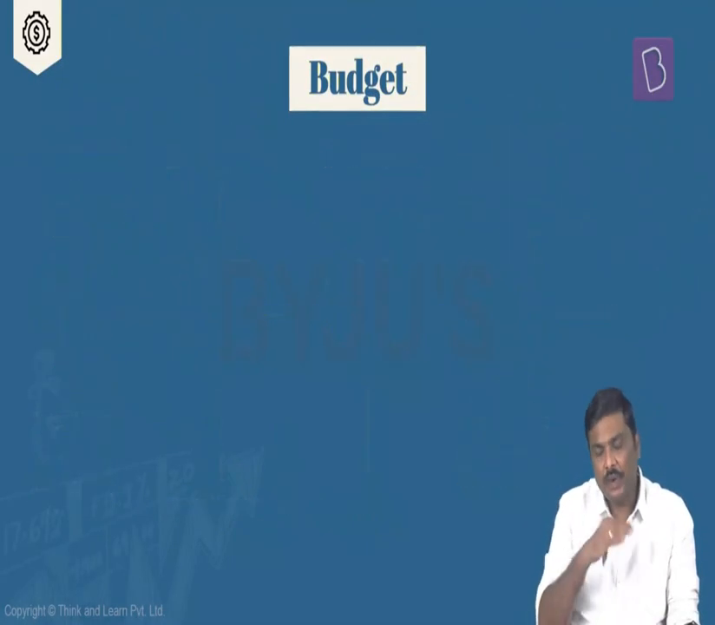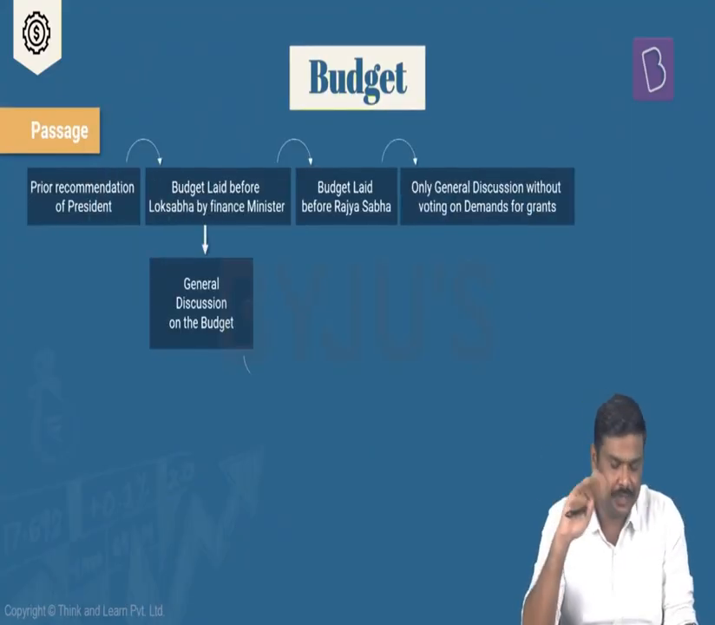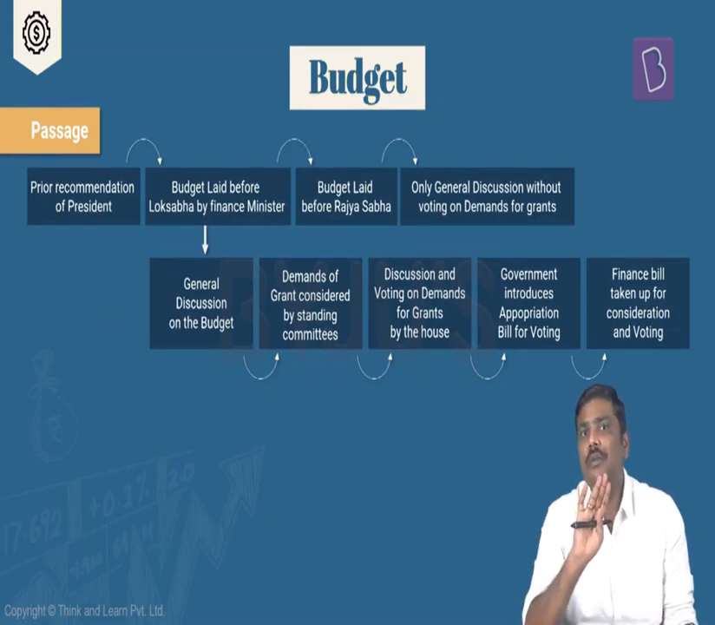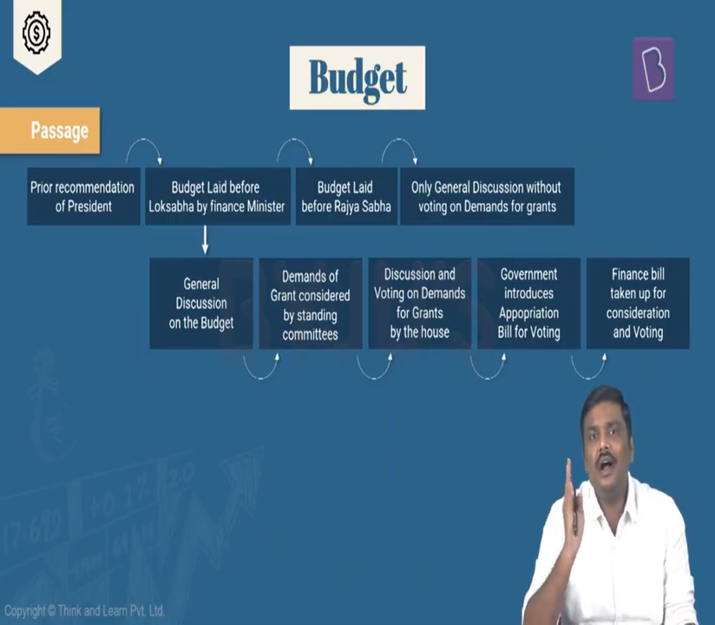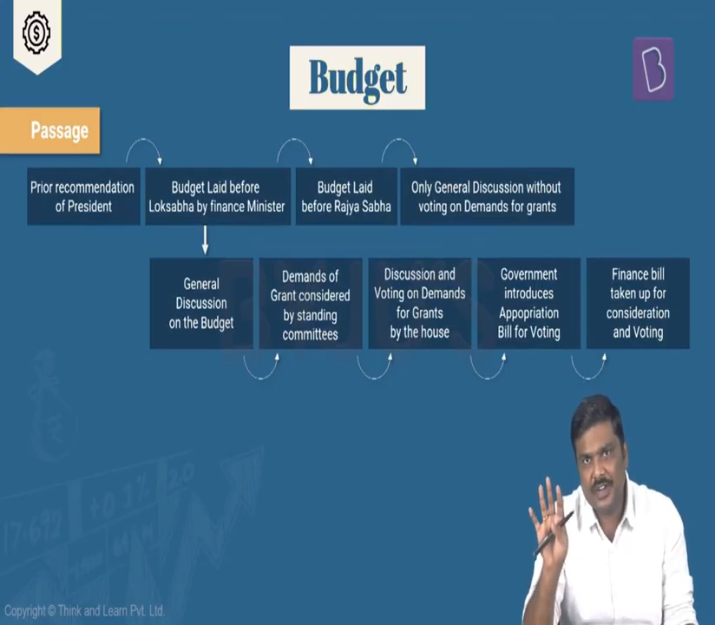Now, before I go to the next point, that is how the budget is actually passed in the parliament, let me tell you certain important points. Whenever you talk about the concept of a budget, the term budget is not mentioned in the Constitution of India. Rather, there is one article, Article 112, which basically ensures that the government will come out with an annual financial statement annually.